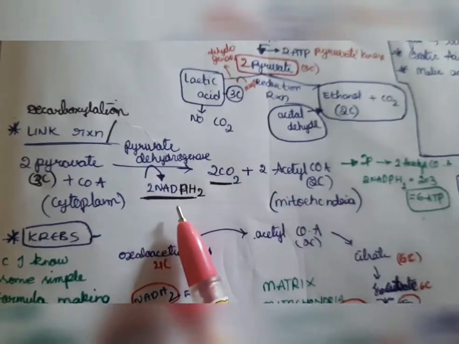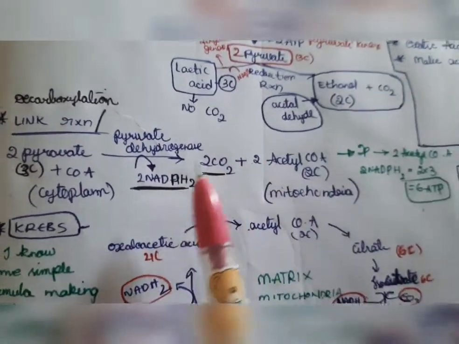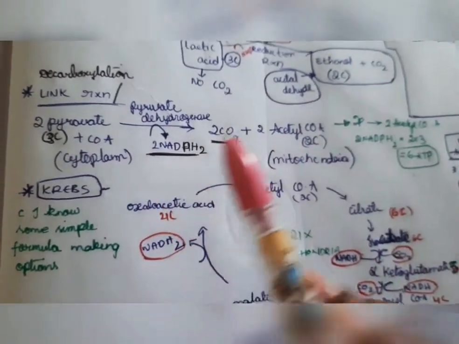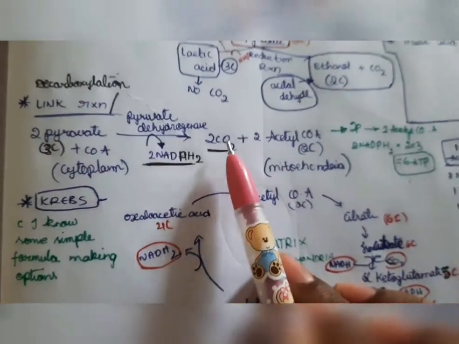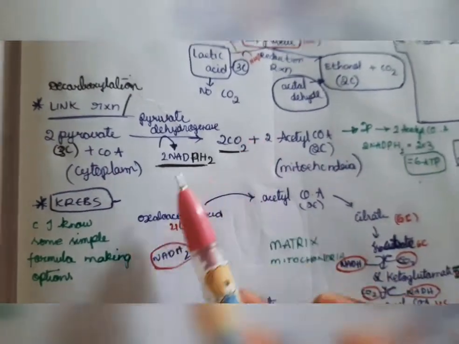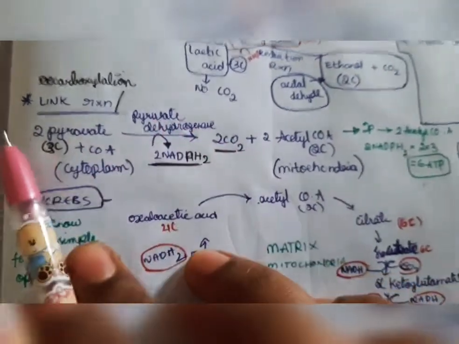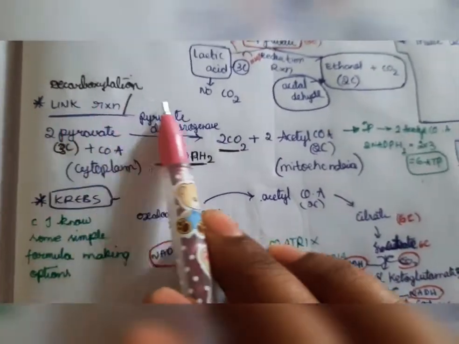Whenever carbon dioxide is formed, we get NADPH2 along with it. It is a linkage. When the carbon dioxide comes out, the NADPH2 also comes out. This is the link reaction or decarboxylation.